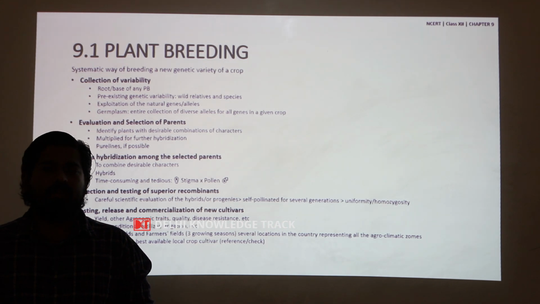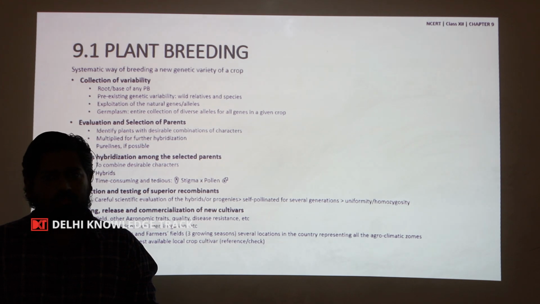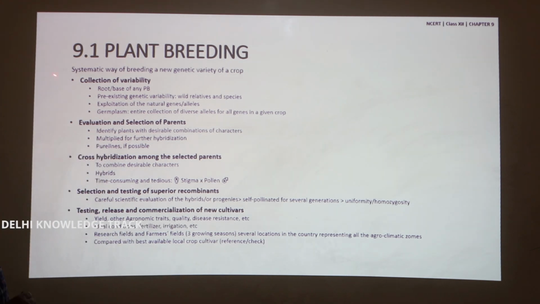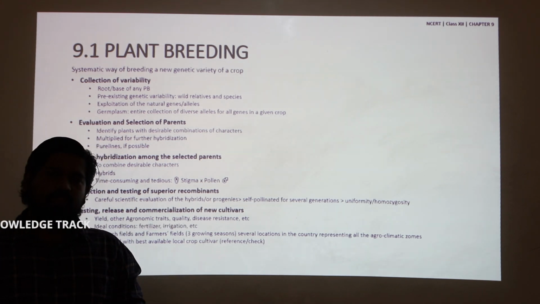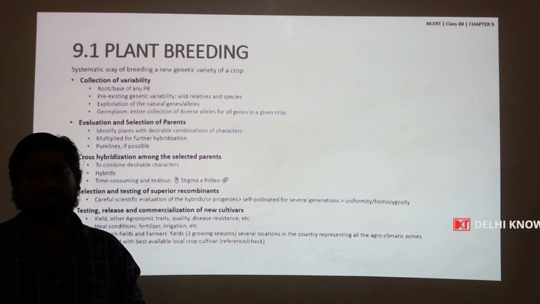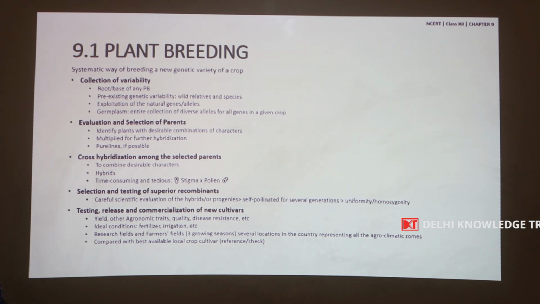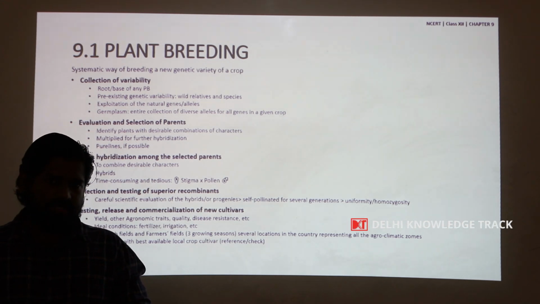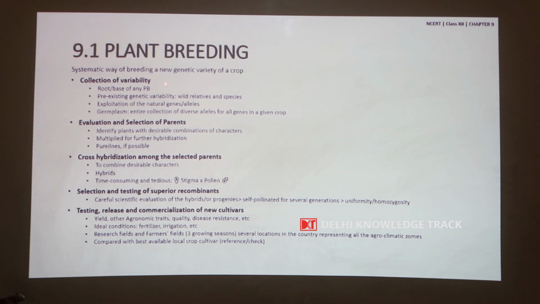The second unit in strategies for enhancement of food production is plant breeding. Plant breeding is the systematic way of breeding new genetic crop varieties. It has 5 important steps, which are collection of variability, evaluation and selection of parents, cross hybridization among the selected parents, selection and testing of superior recombinants, testing, release and commercialization of new cultivars.